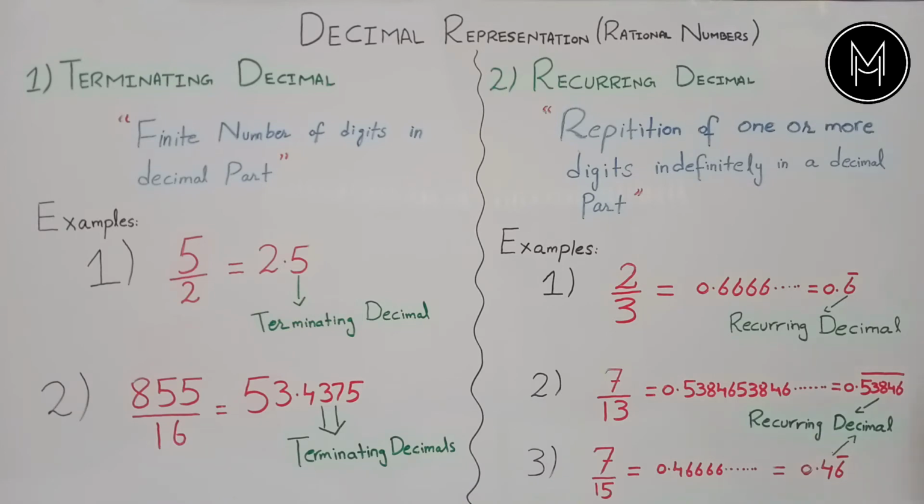One digit, 4, exists only once and the other digit, that is 6, is repeating itself for infinite time, indefinitely, which has no limits. So that is also a recurring decimal. And you also notice a bar on digit 6 here, on digits 5, 3, 8, 4, 6 here, and on digit 6 here. This bar on any digit means that this digit is repeating for infinite time.